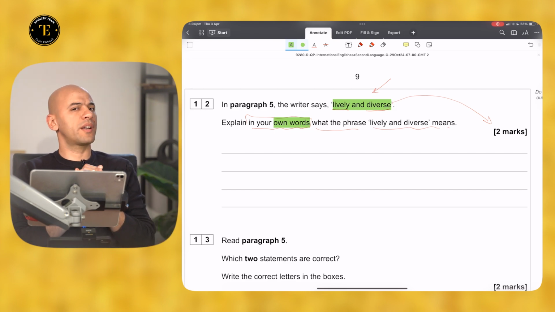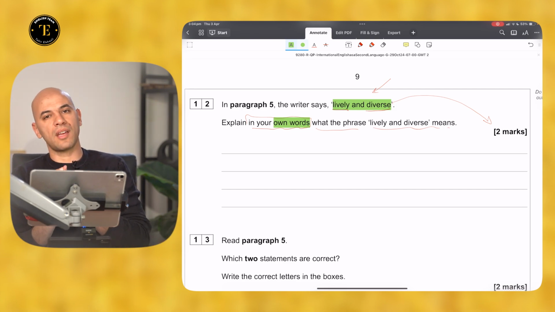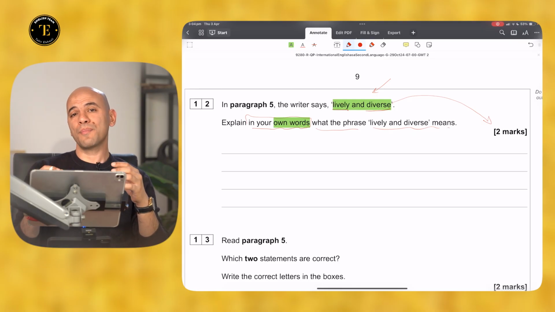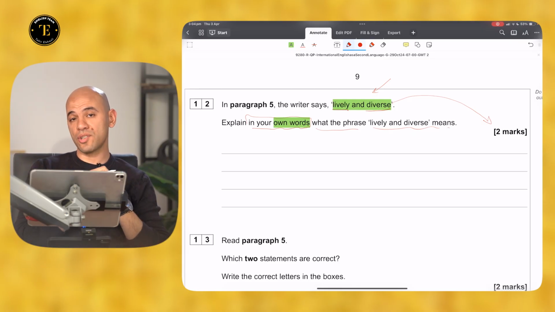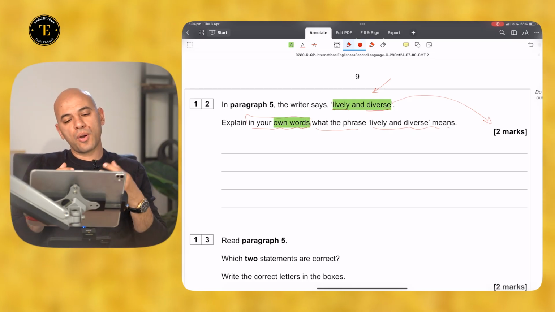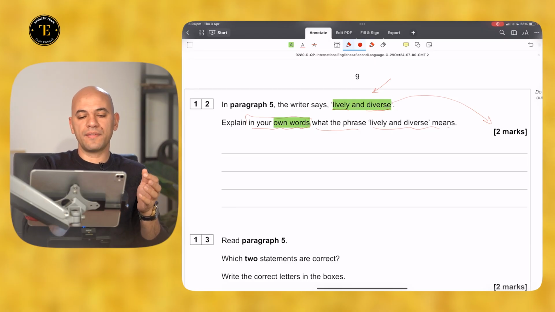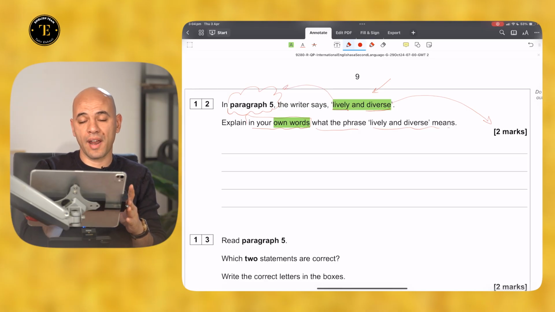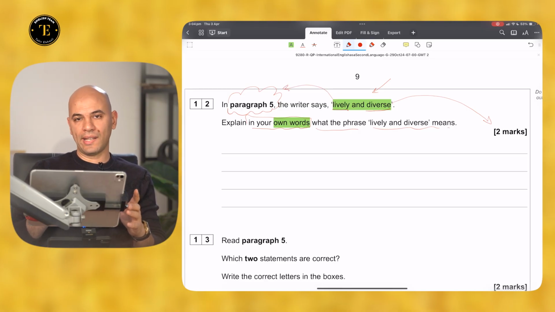So I can't use the word lively, I cannot use the word diverse. And at the same time, I should not provide a dictionary definition. I should go to paragraph 5, understand what is meant by lively and diverse, link it to the paragraph, then explain it in my own language.